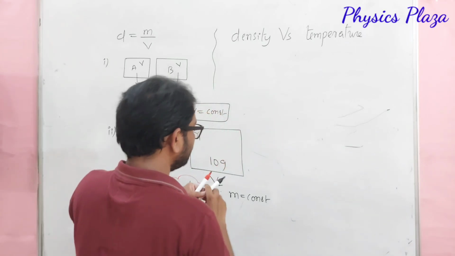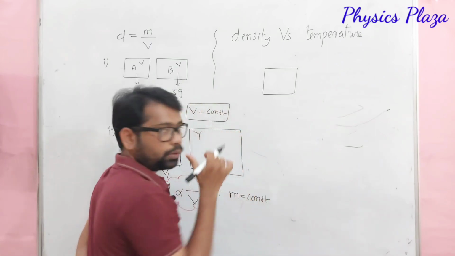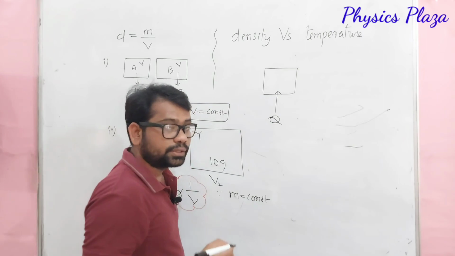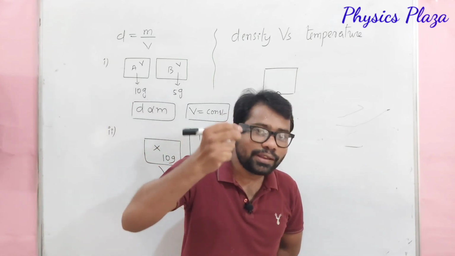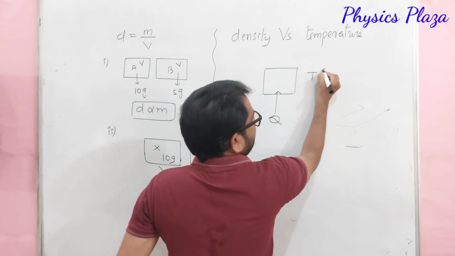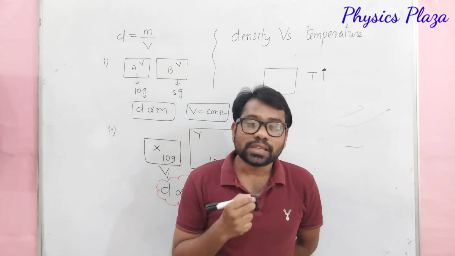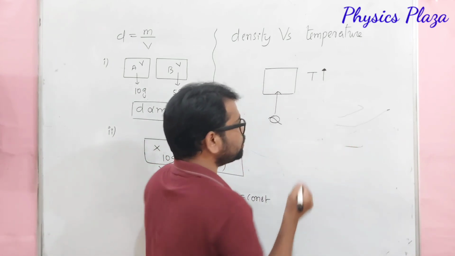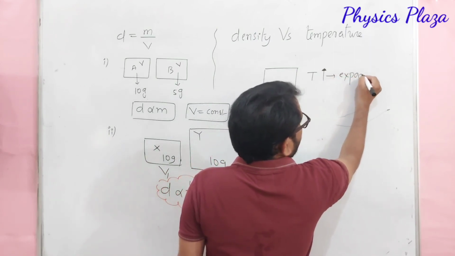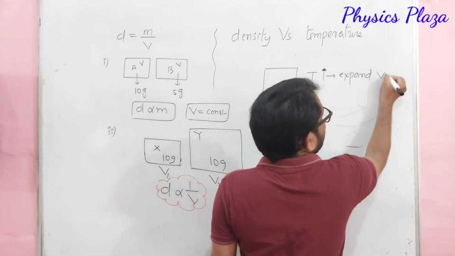So here what will happen, dear children? Suppose, let us take one object. One substance is taken. If you provide some heat, let us say Q, then what will happen? Is its temperature increased or decreased? Obviously, temperature increases. Dear children, so during heating, what will happen? Substances will expand. It's very important. So when temperature rises, the substance will expand. Children, expand means what? Its volume increases.